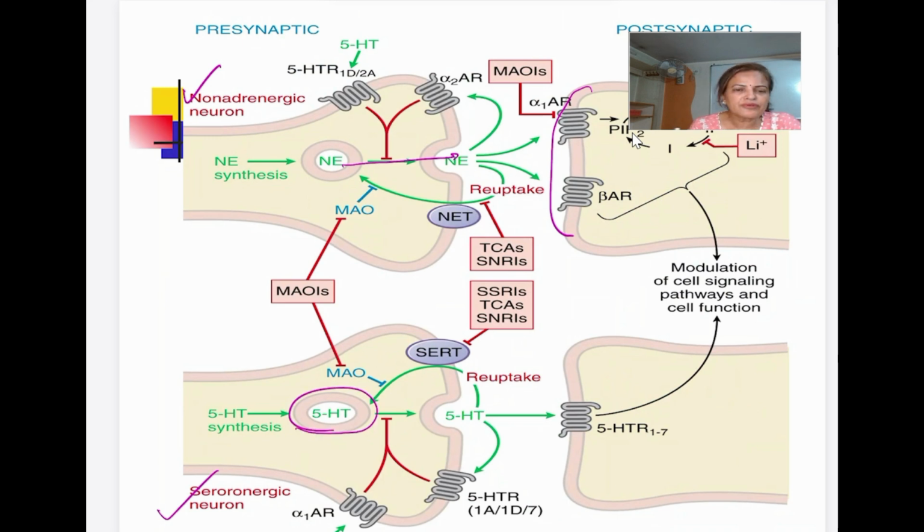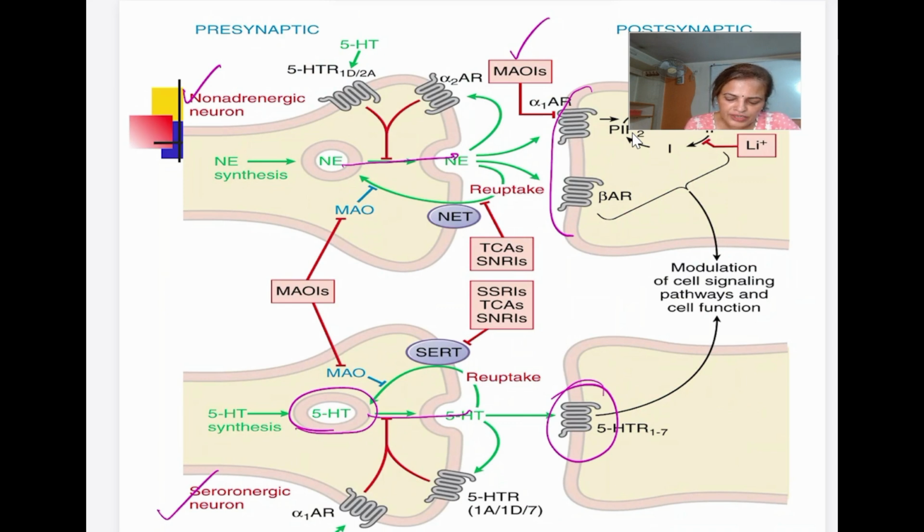Similarly, 5-HT is released from the serotonergic neuron and acts on the 5-HT receptor. Once they act on the receptor, either it is metabolized by the enzyme monoamine oxidase, which we can inhibit by giving a monoamine oxidase inhibitor, or there is reuptake.